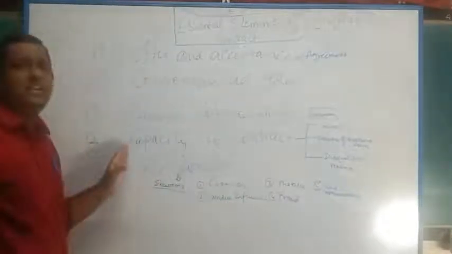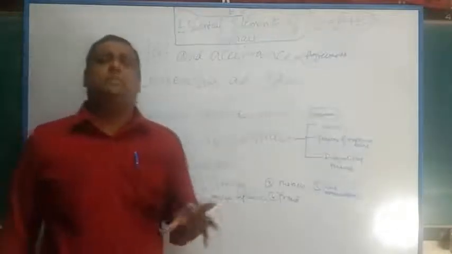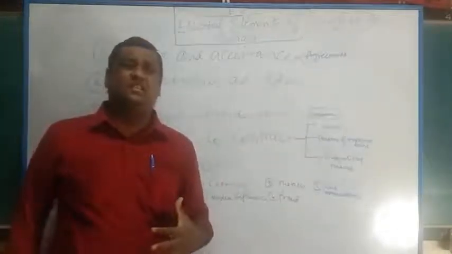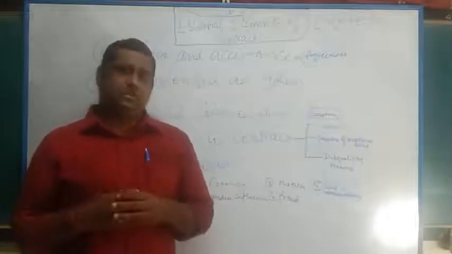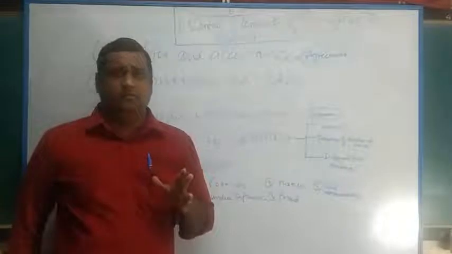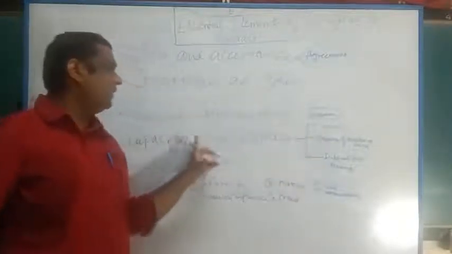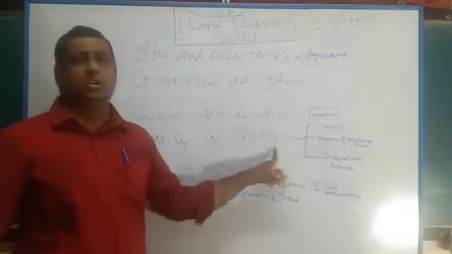Then comes capacity to contract. The fourth important element is capacity to contract. What do you mean by capacity to contract? Capacity means the legal capability. If I am going to enter into a contract, I must be a person who should not be one of these three. So if we come to capacity to contract, it is always a normal rule.